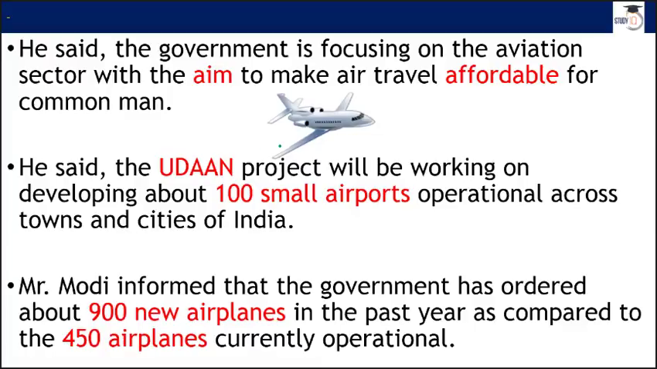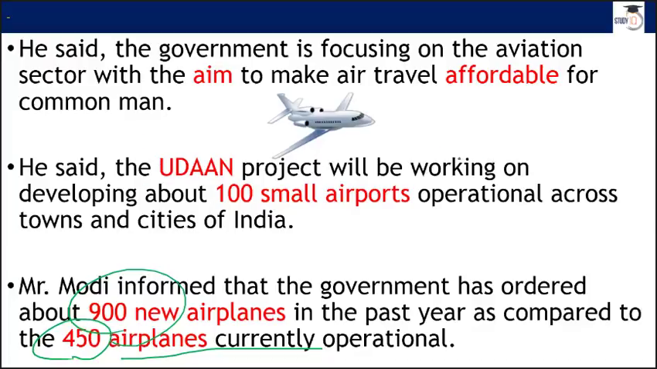He talked about air flights. At present we have 450 airplanes operational in our country. The Government of India has ordered 900 new planes. So you can imagine we are going to have somewhere around 1350 planes. Not by the end of the year, but in the near future we are going to have this many planes.